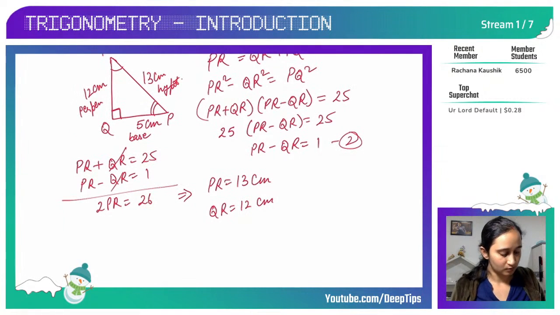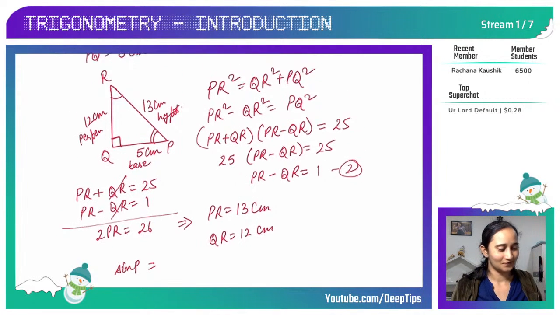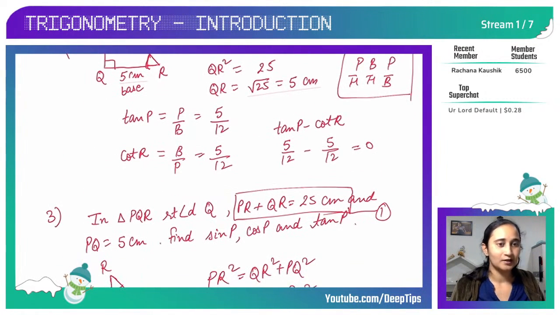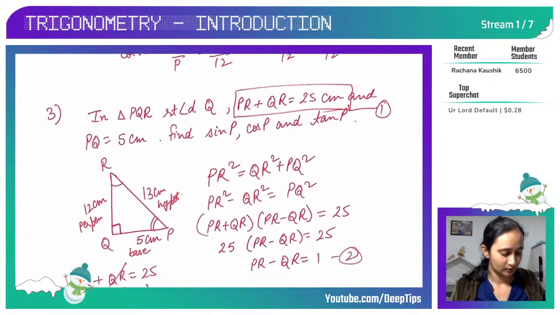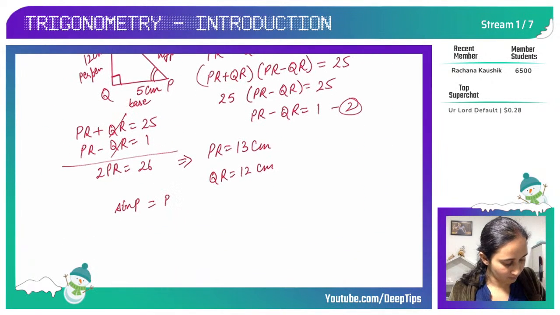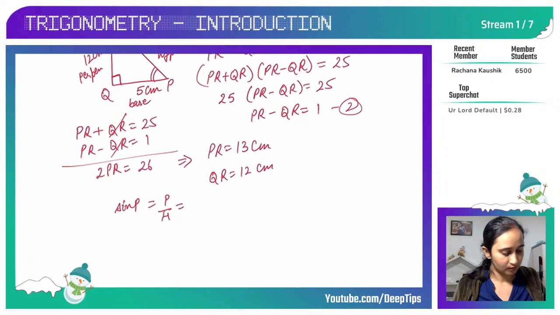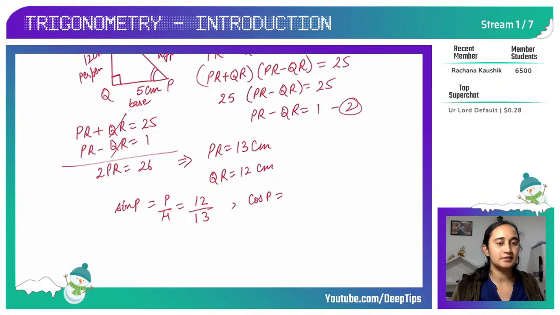So sine P is perpendicular upon hypotenuse, which is P upon H. Perpendicular is 12 and hypotenuse is 13. And what is cos P? Cos P is base upon hypotenuse, so base is 5 and hypotenuse is 13.